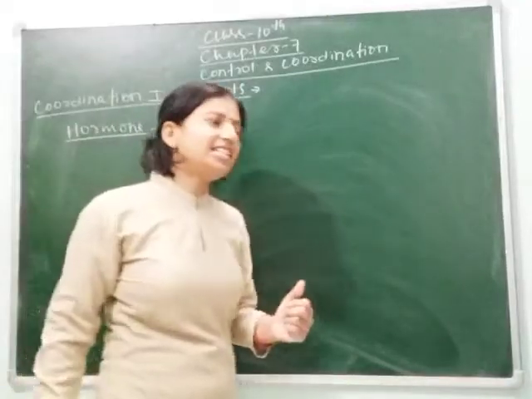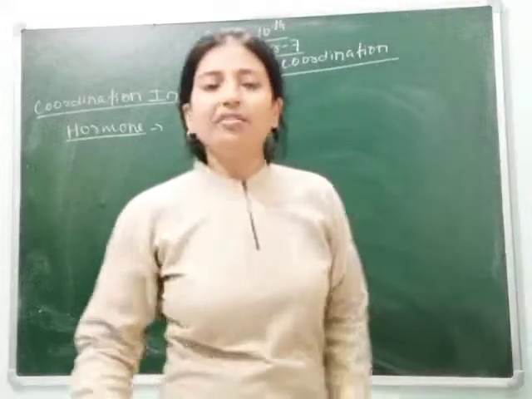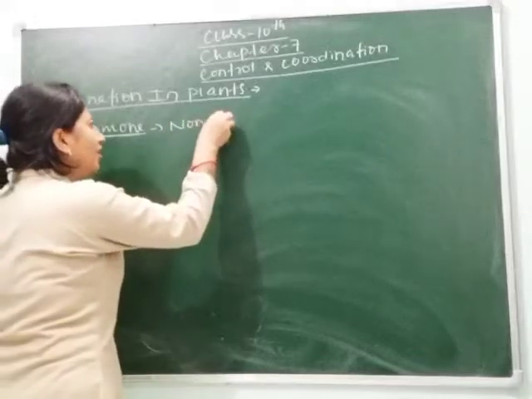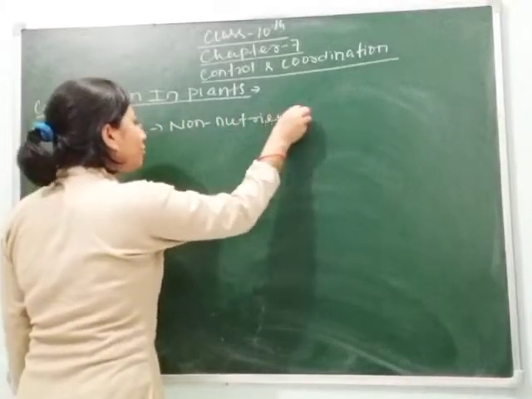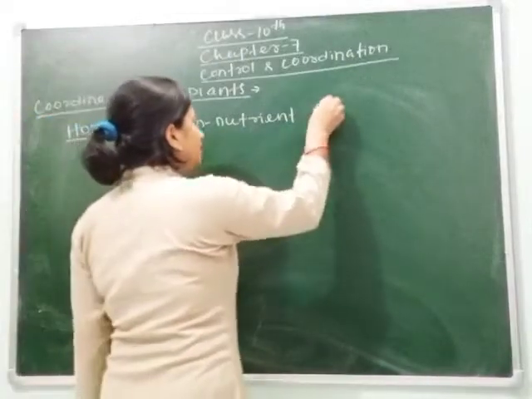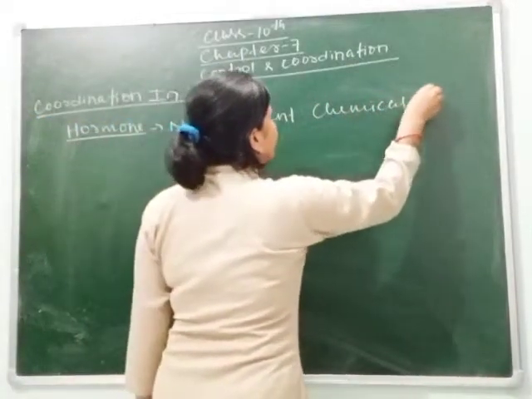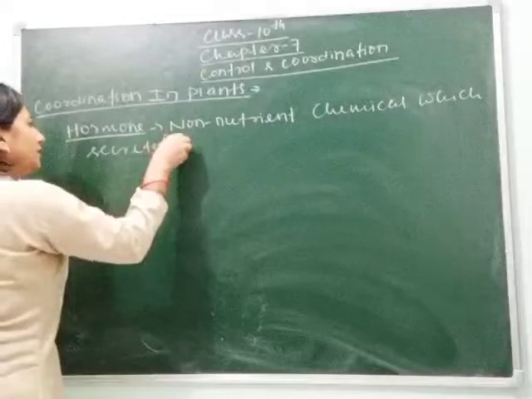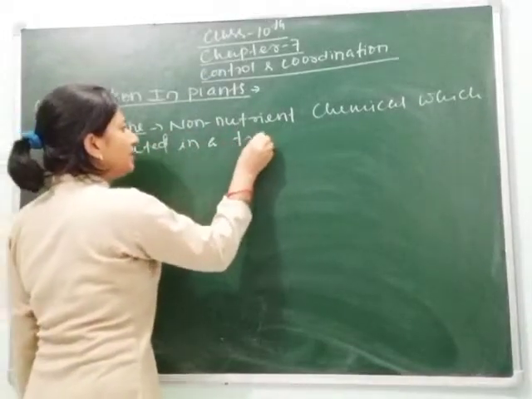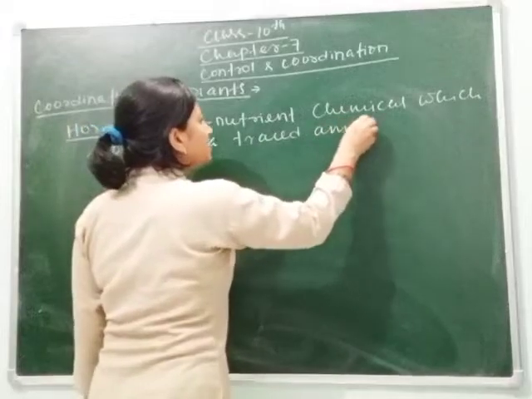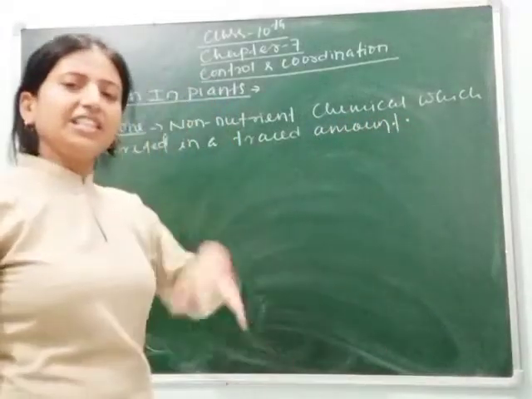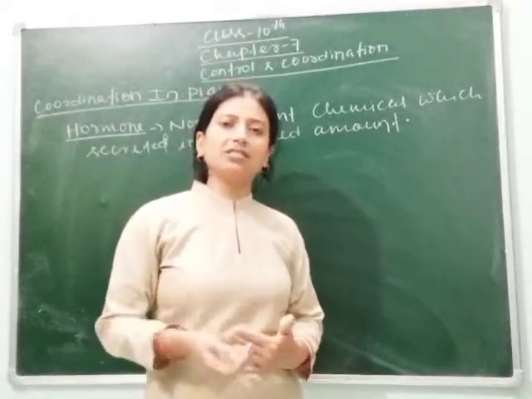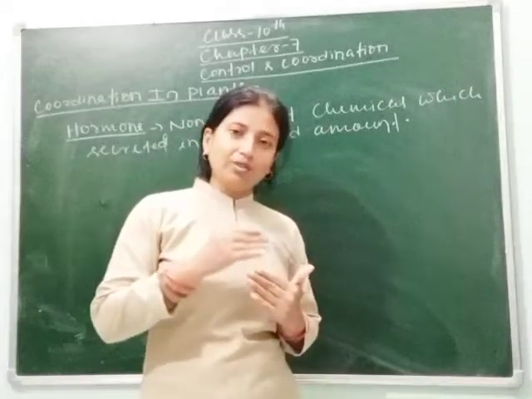A hormone, like your enzyme, is a non-nutrient chemical which is secreted in a trace amount. Non-nutrient means it contains no nutrient. Trace amount means its secretion occurs continuously, whether any process is happening or not. Its secretion occurs repeatedly, but still the growth is controlled.